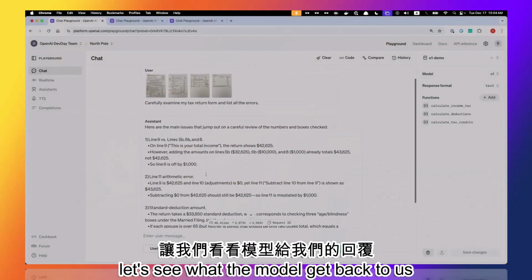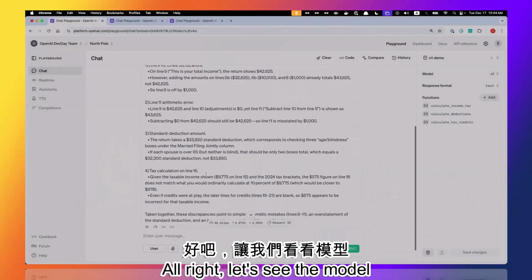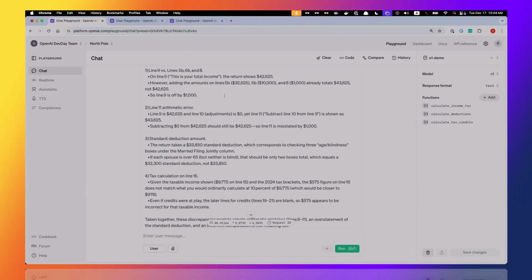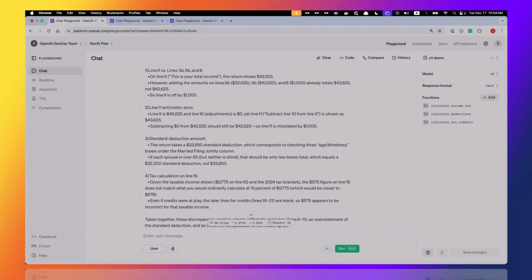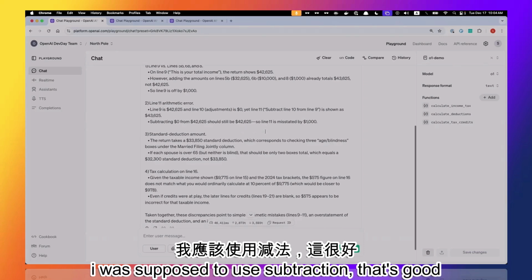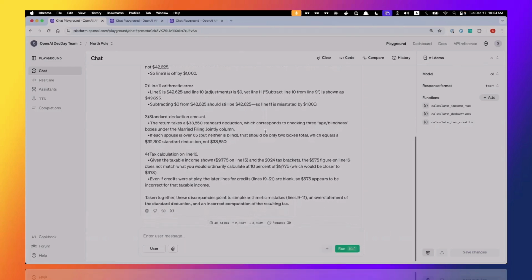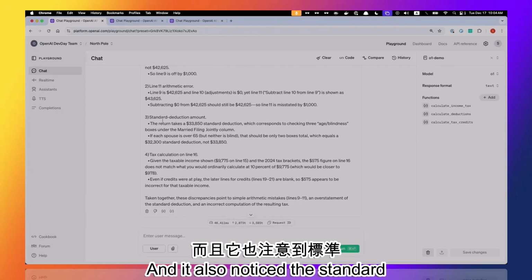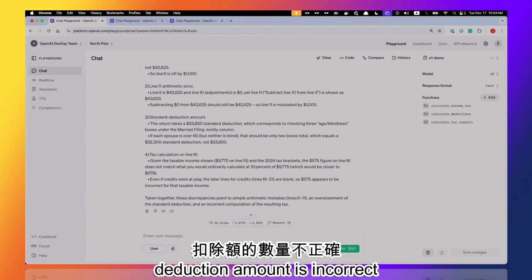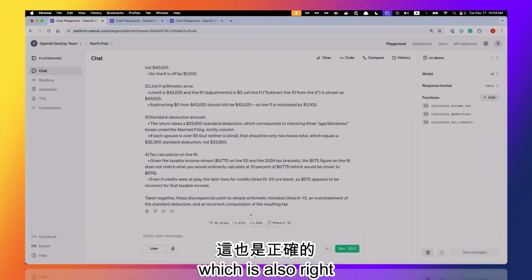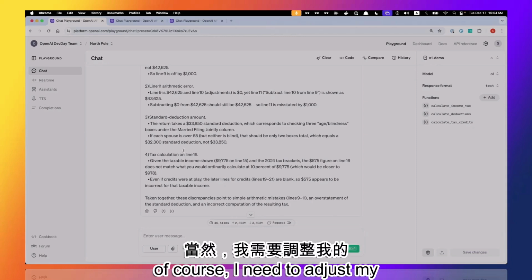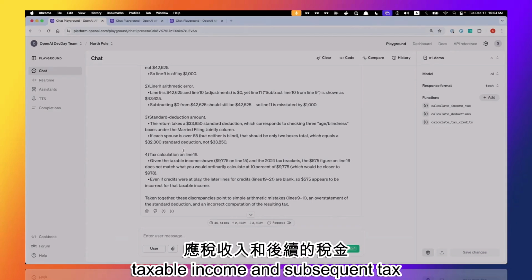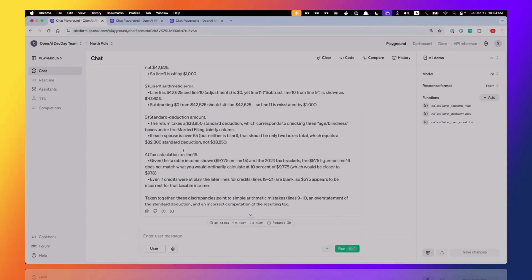Let's see what the model gets back to us. All right, let's see the model. Great, it noticed the arithmetic error on line 11. I was supposed to use subtraction, that's good. And it also noticed the standard deduction amount is incorrect, which is also right. And based on that, of course, I need to adjust my taxable income and subsequent tax.